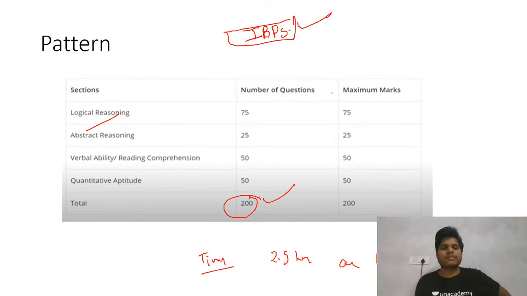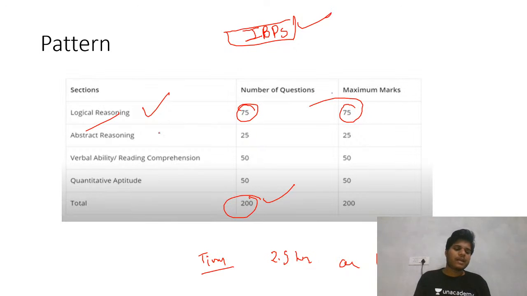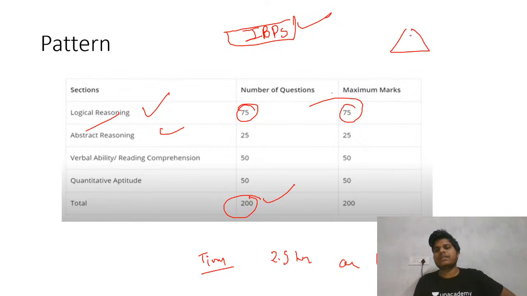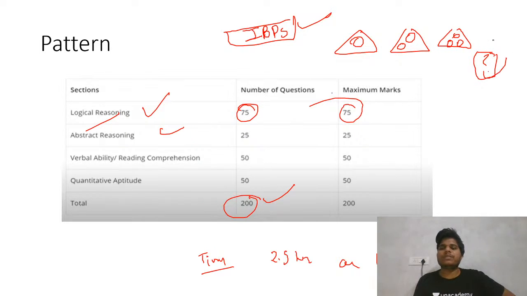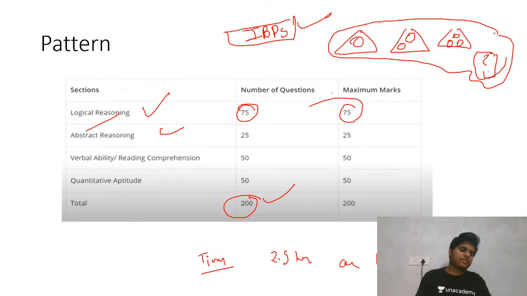Now let's come to the section part. The first section is logical reasoning, 75 questions, 75 marks. Then abstract reasoning, which I hope you are all aware of. It is like images: this is the figure, this is the figure, so find the fourth figure. What figure will come here? These are called abstract reasoning. Abstract reasoning is basically related to images, to image processing, you can say. There are 25 questions of these.